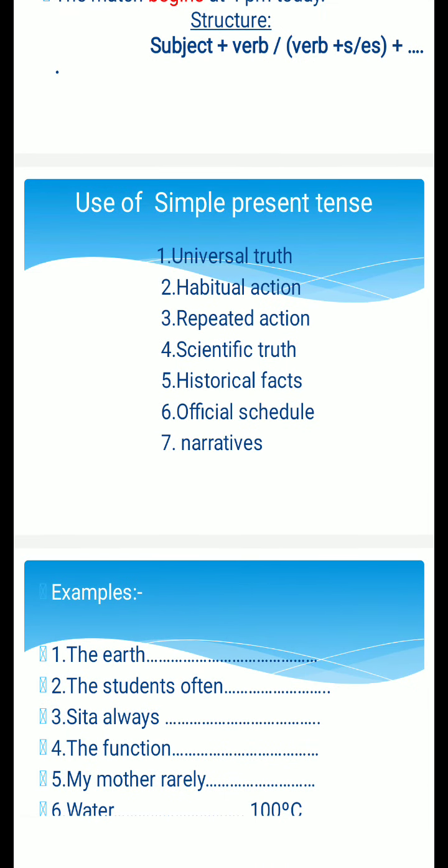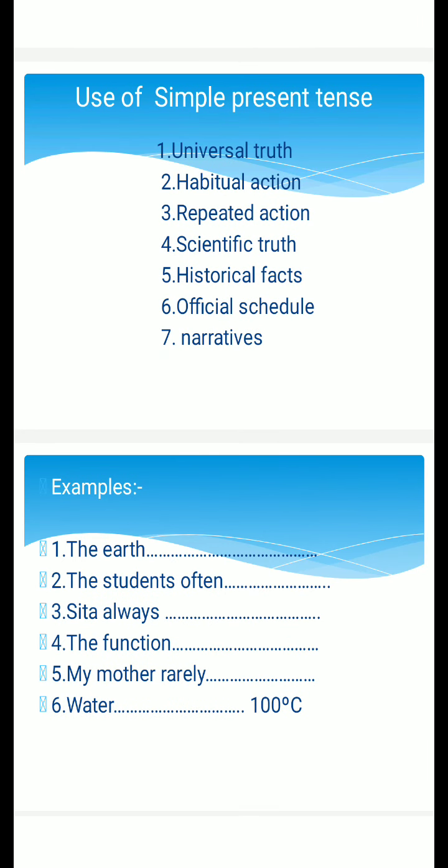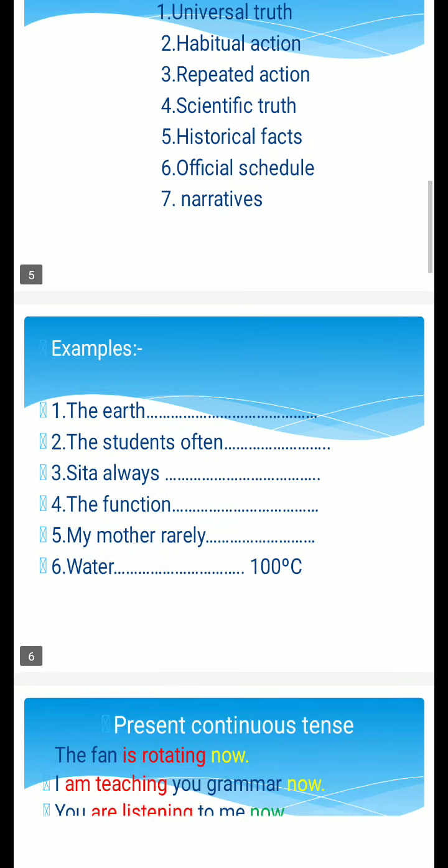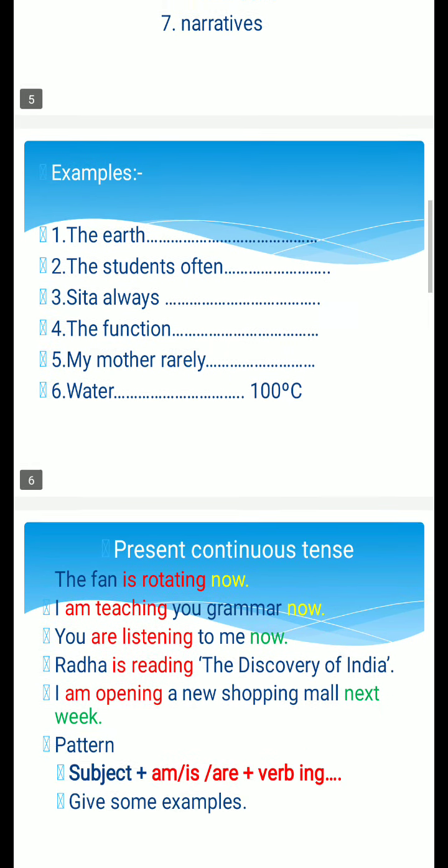The next slide talks about, as we discussed in the earlier slide, that it is used for expressing universal truth, habitual action, repeated action, scientific truth. For example, water boils at 100 degrees Celsius. Historical facts, official schedule, and narratives. Narratives in the sense, vivid narrative. When we narrate a story, we use a simple present tense. So some questions are given to you that you must practice.